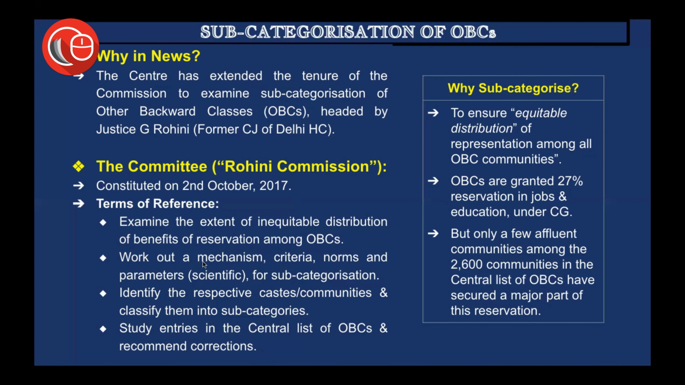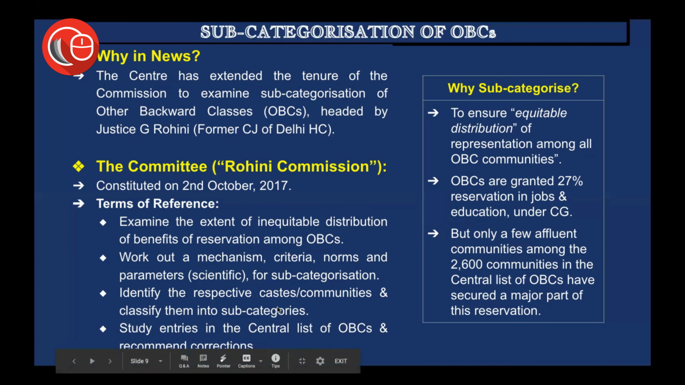Secondly, work out a mechanism, criteria, norms, and parameters on a scientific basis for subcategorization, that if at all we resort to subcategorization, what could be the right mechanism or method to do it, on what criteria will this subcategorization work, and what norms and parameters we will be taking care of. Thirdly, identify the respective castes and communities and classify them into subcategories.